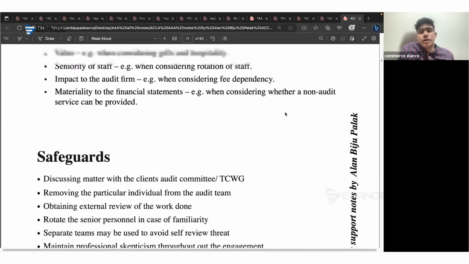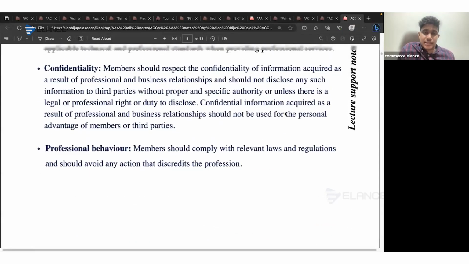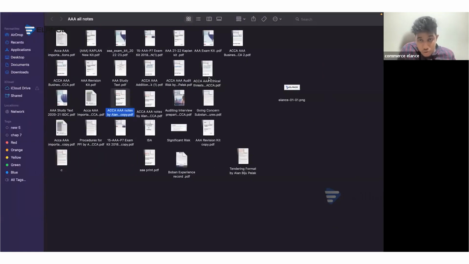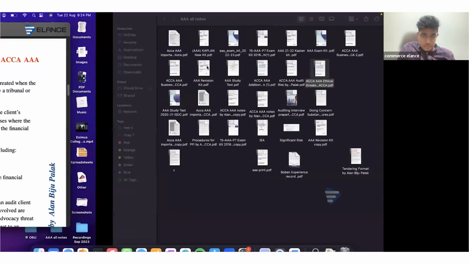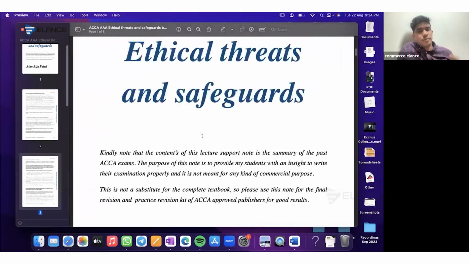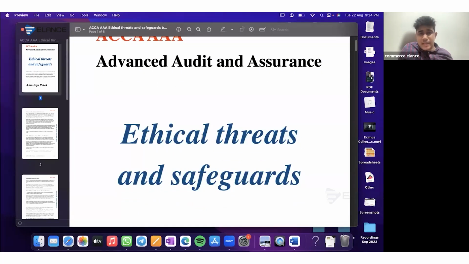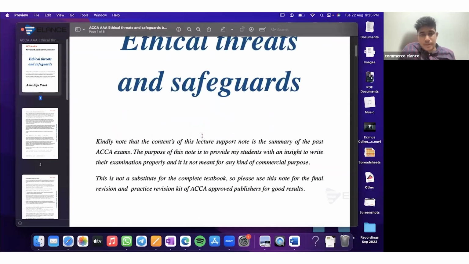So this is what we have already learned regarding the area of ethics. We have done multiple sessions on this area and practiced multiple questions. And I've asked you to go through the notes on ethical threats and safeguards as well. So these are the notes I will be sharing with you on ethical threats and safeguards. All these notes are publicly available, and if you want to share them with anyone, you can do that, so they will also benefit from this.